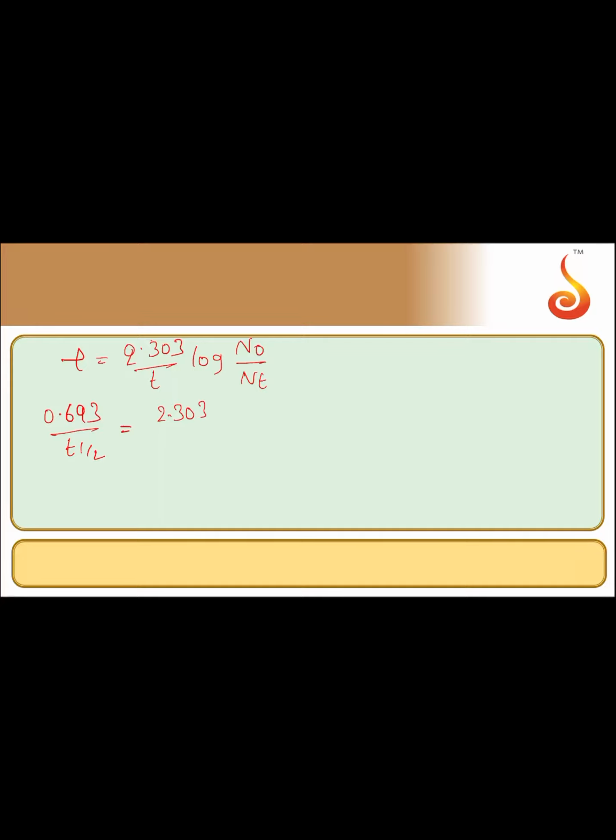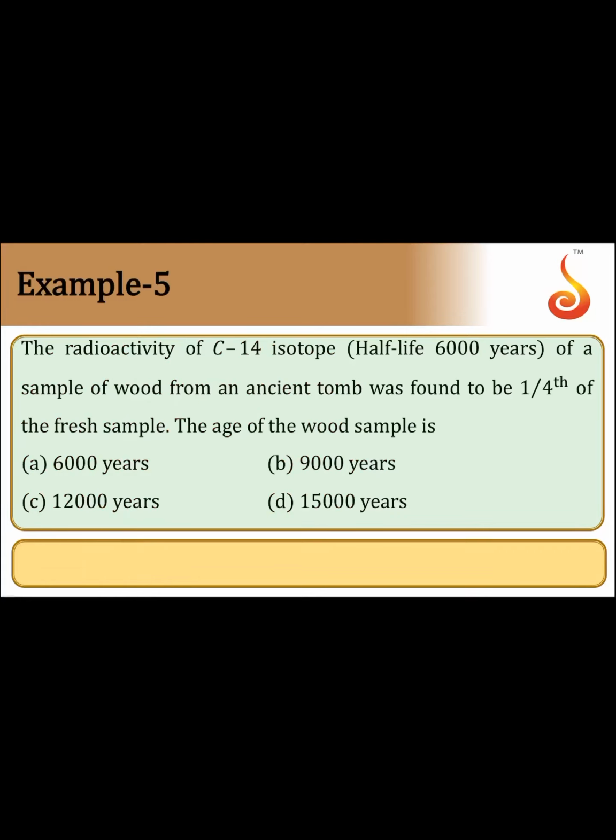So 0.693 by 6000, where T half is 6000, is equal to 2.303 by T log N0 by Nt. Consider that initially the activity of C14 is 1 in the living plant. Now how much is remaining in that fossil, we can see in this problem.